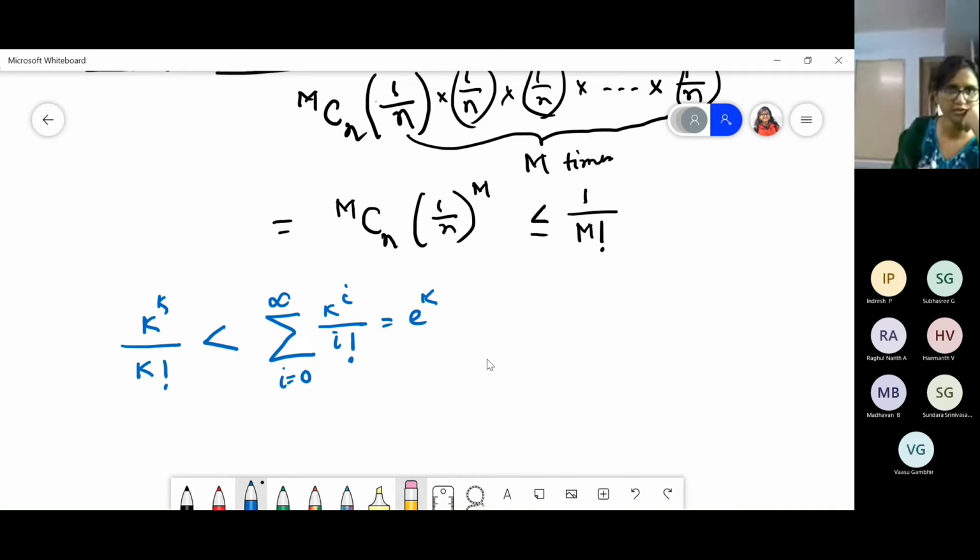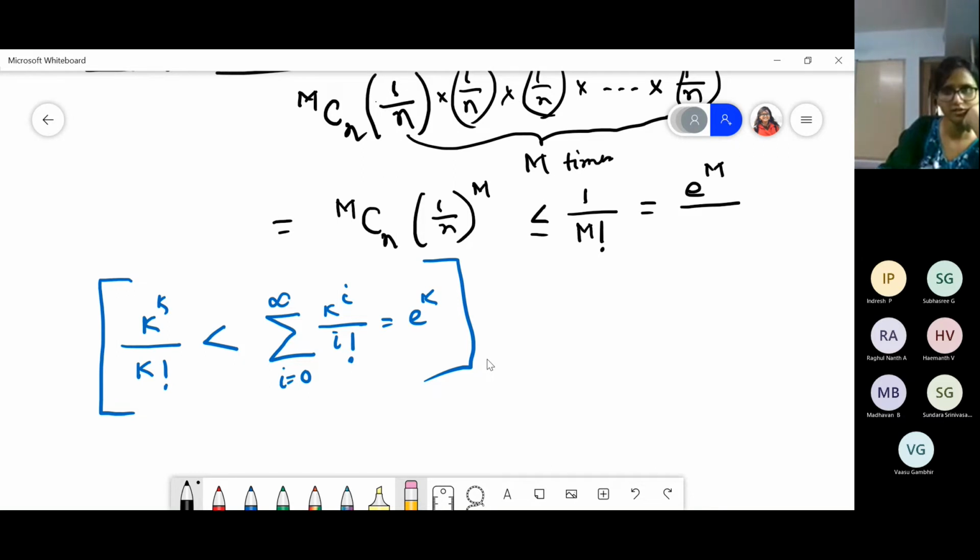Now using this, 1 by factorial m is going to be less than e to the power k by k to the power k, right? So e to the power m by m to the power m, no k is there. That is e by m whole to the power m.